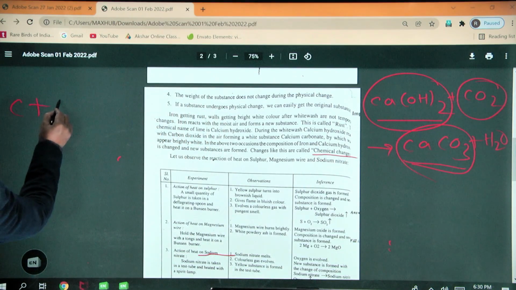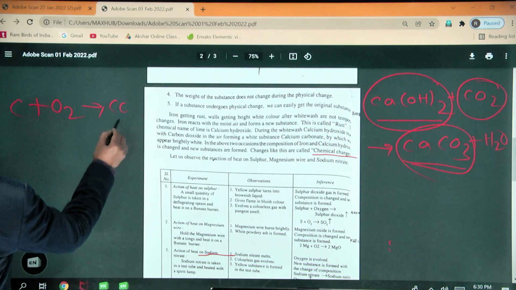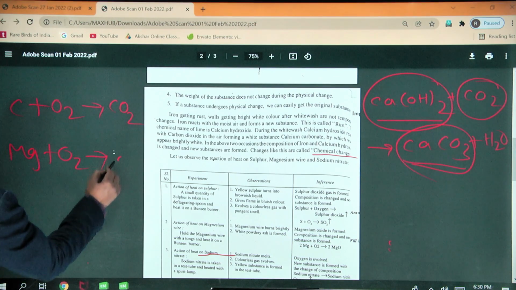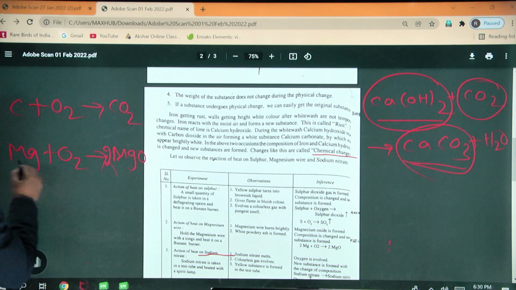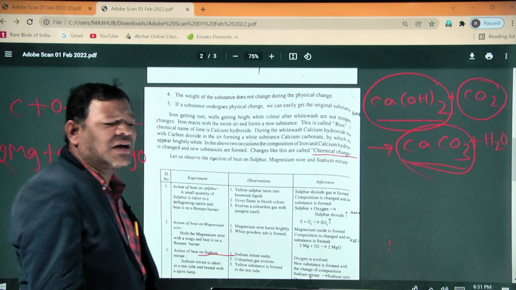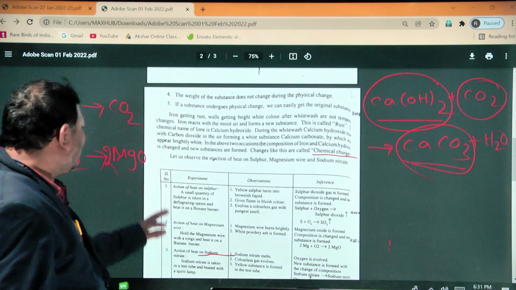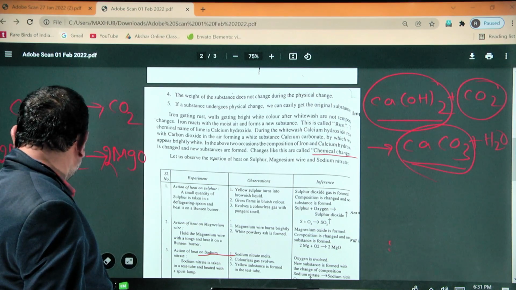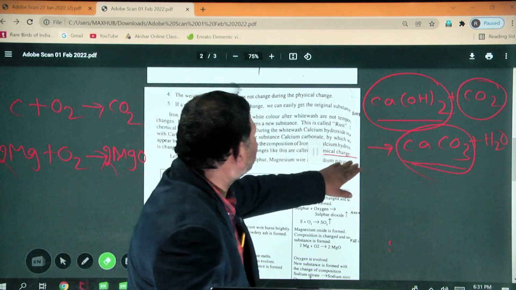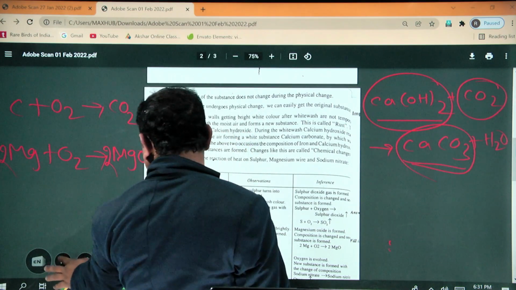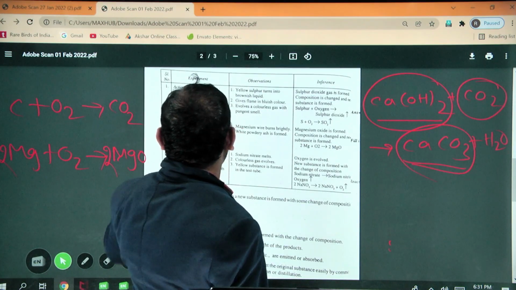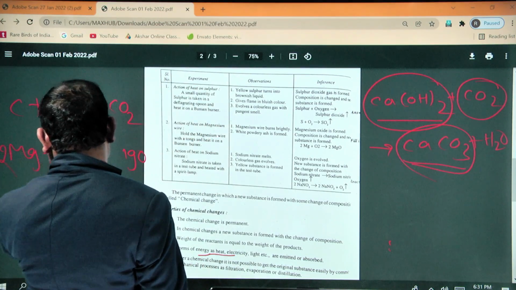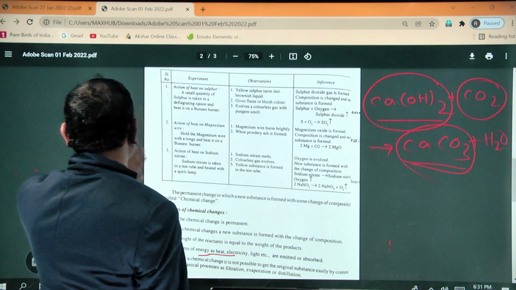For example, carbon combined with oxygen, carbon dioxide is formed. Magnesium combined with oxygen, magnesium oxide is formed. These are all examples of chemical changes. Here some small examples are given, so that once we see them we can understand the concept.